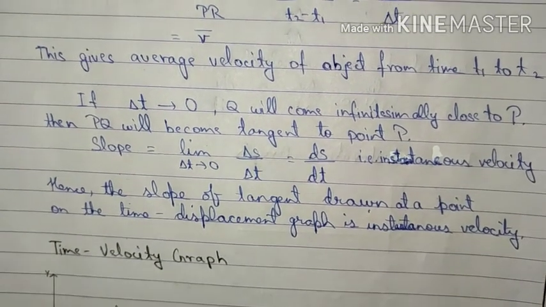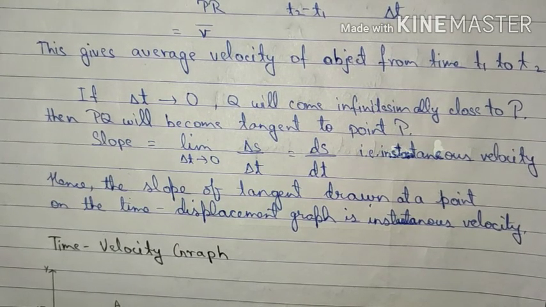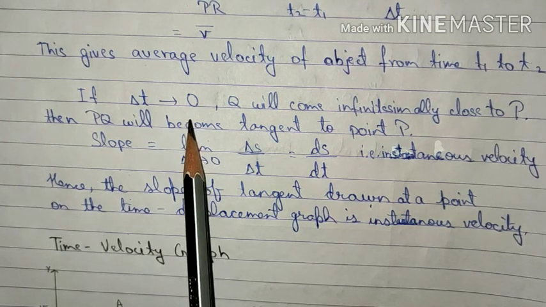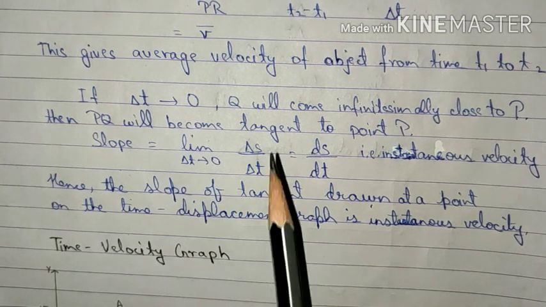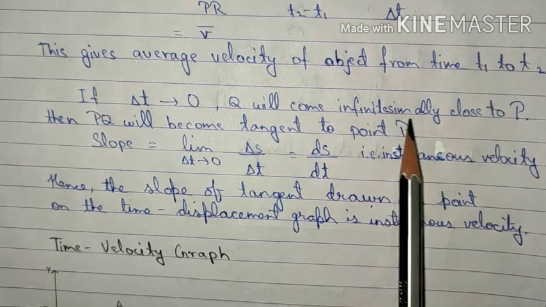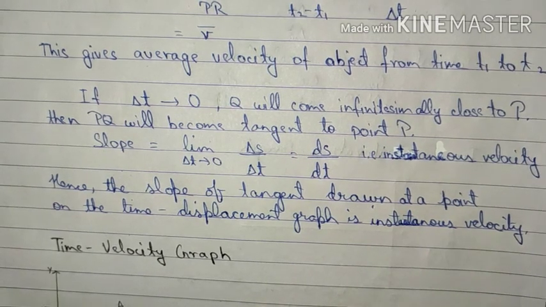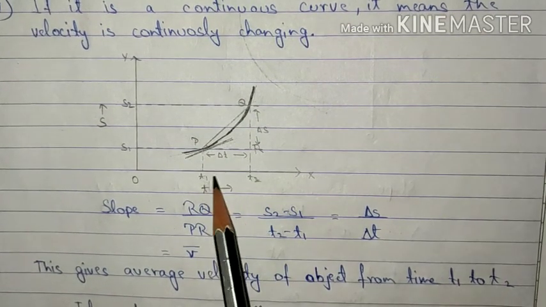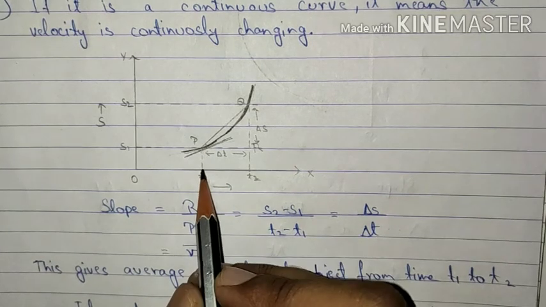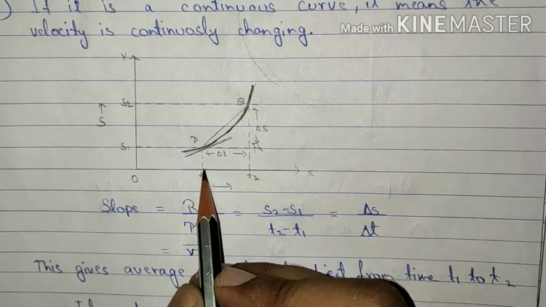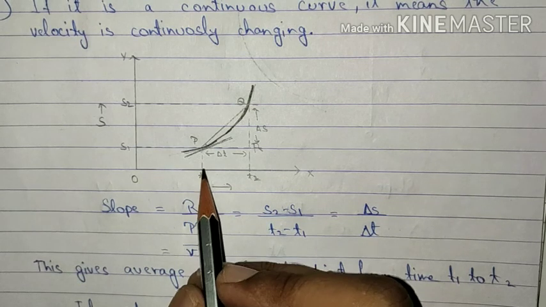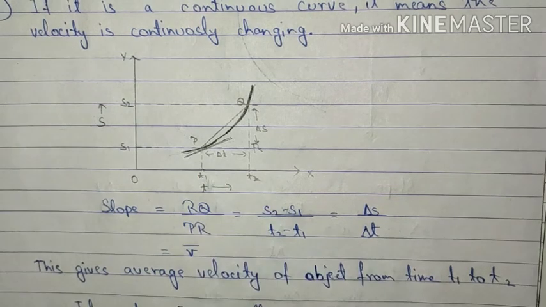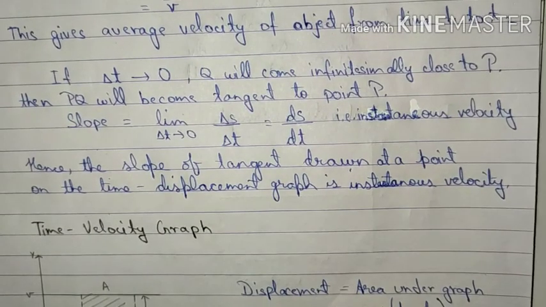Let's consider one more thing. If the change in time is very small, or tending to 0, Q will come infinitesimally close to P. Now, what you can see here is that when the difference between T1 and T2 becomes very small, that is, T2 will come somewhere over here, then what will we observe? That the point Q will come over here. That is, it will be very close to point P.